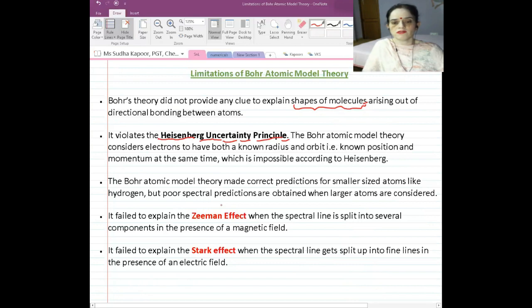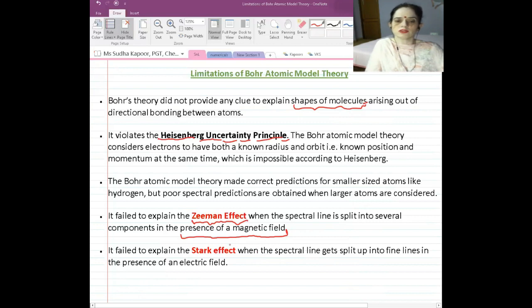Now, one very important point here: the Bohr model was not able to explain the Zeeman effect. So what is the Zeeman effect? The Zeeman effect is the splitting of spectral lines in the presence of a magnetic field. So the Bohr model was not able to explain why the spectral lines split when the magnetic field is applied.